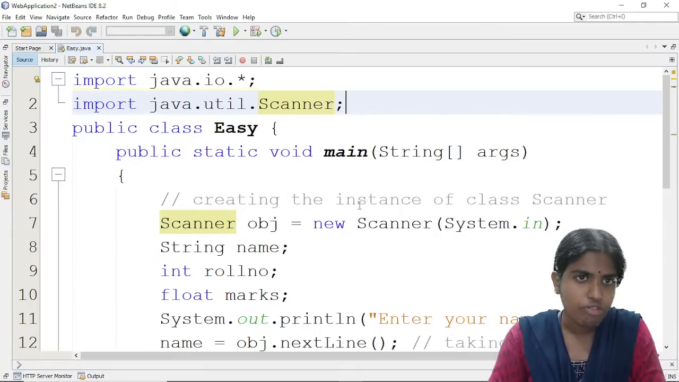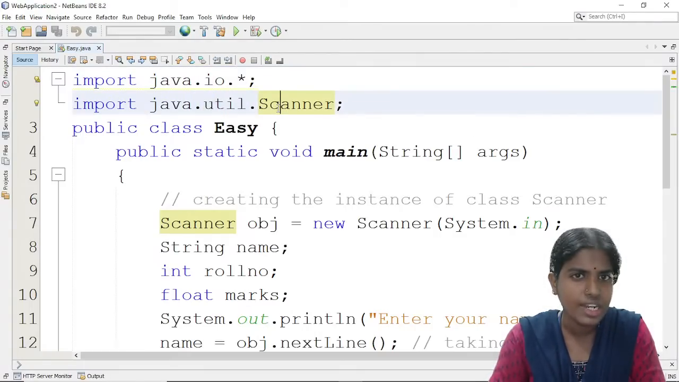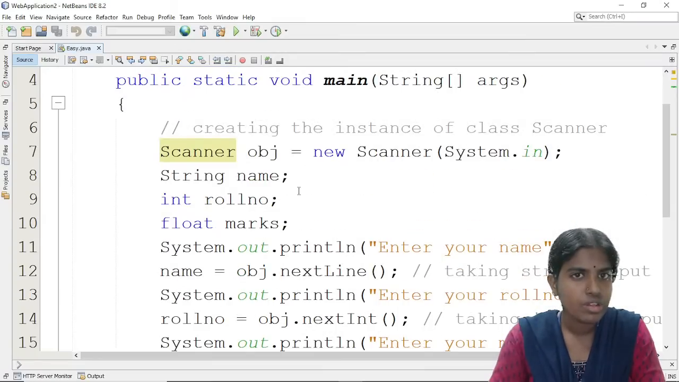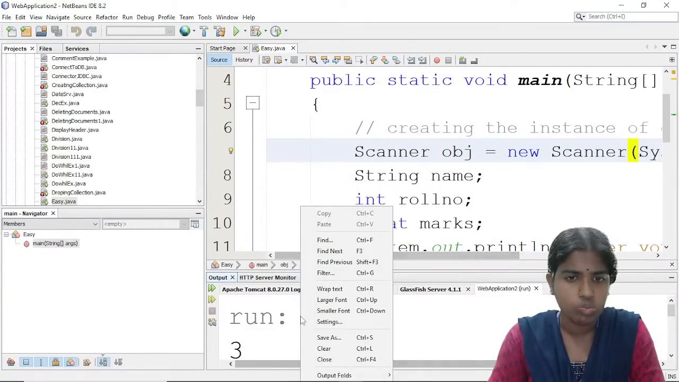Firstly, for performing any type of operation, I need to import the corresponding modules and libraries. Using Scanner, I am creating an object of this Scanner class, new Scanner(System.in). I am trying to get the user input, and this will be printed at the output.